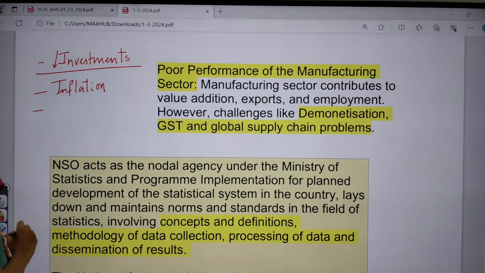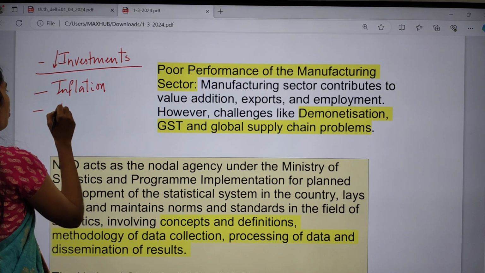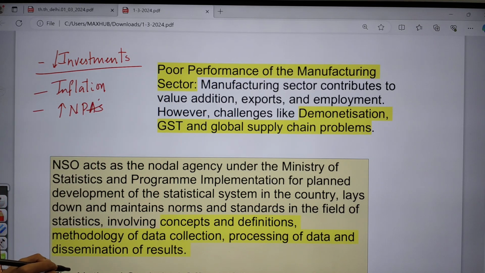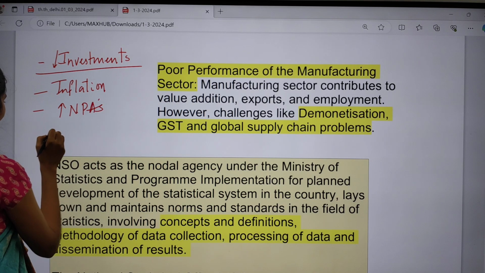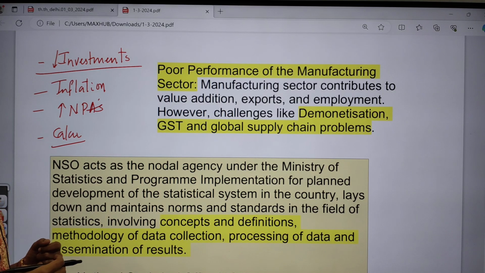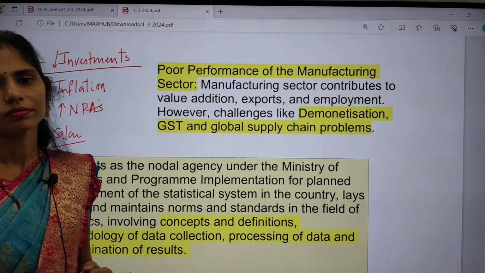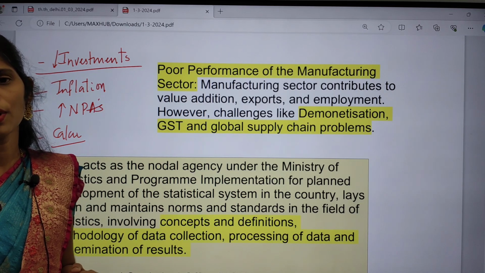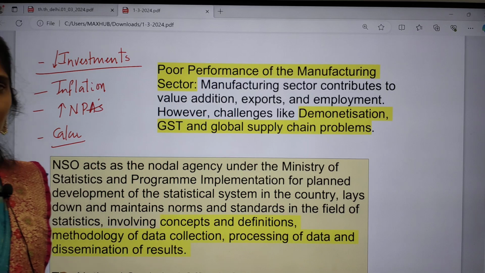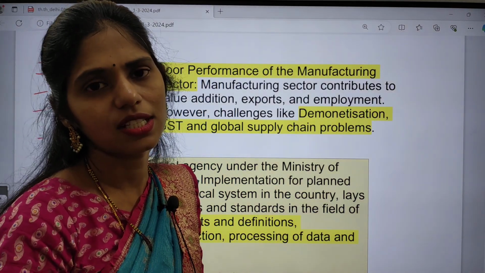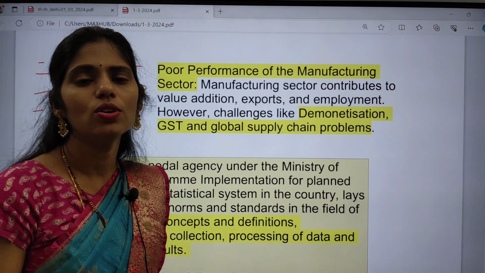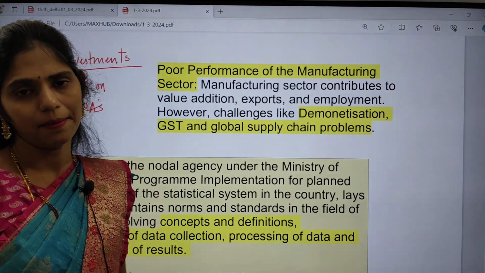Especially in the banking sector, there is increasing NPAs, non-performing assets. Even there are no proper calculation methods, so even the statistics are not proper, right? So these are some important things. And even if you see, government investment in R&D is very less, education is less, health is less, and if you want to attain the sustainable development goals, it is a big challenge now for India.